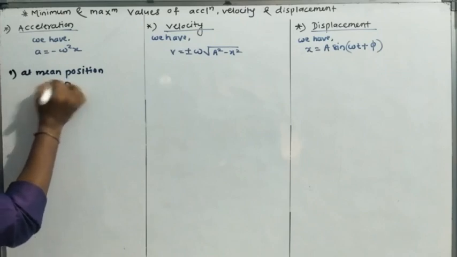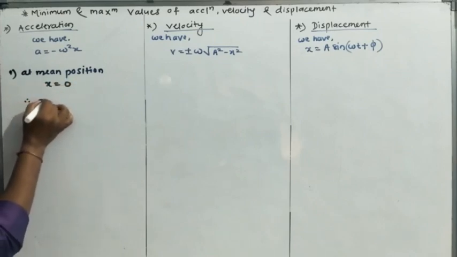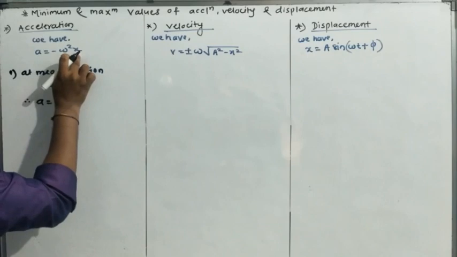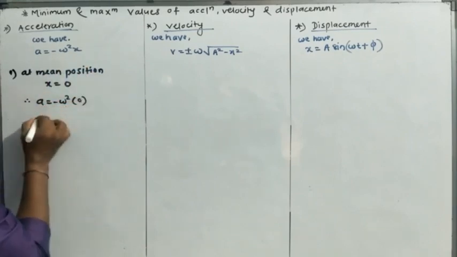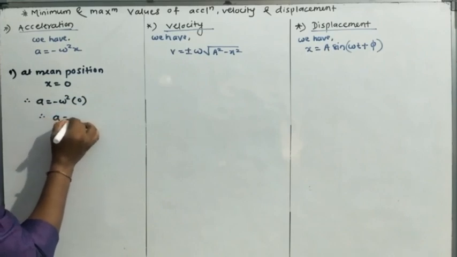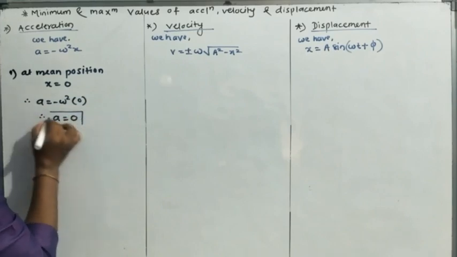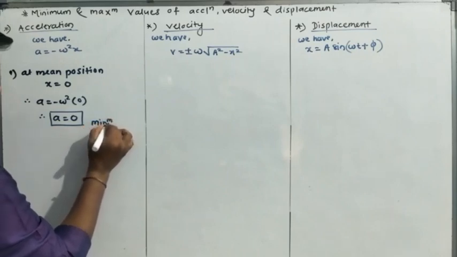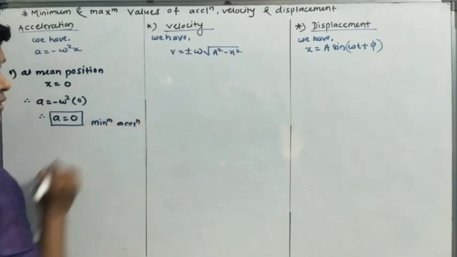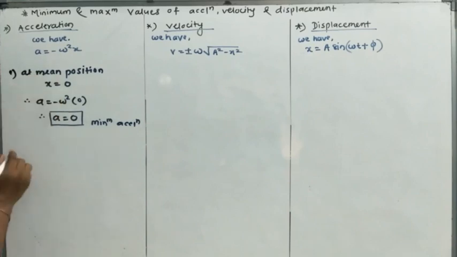X is equal to how much? 0. Therefore if we put x is equal to 0 here, we get a is equal to minus omega square into 0, and therefore a is equal to 0. Okay, so it is the minimum acceleration which is at mean position.